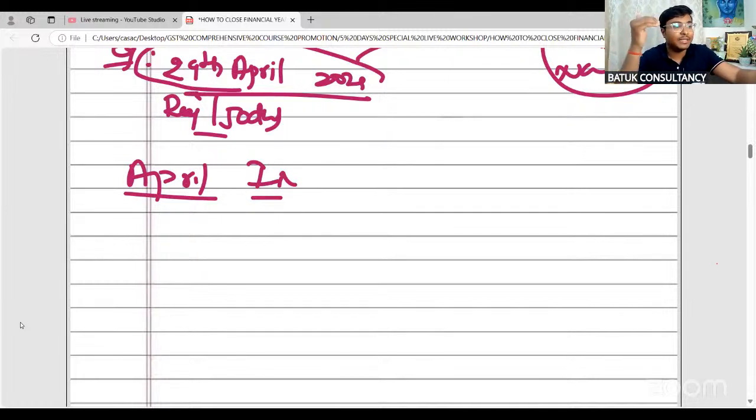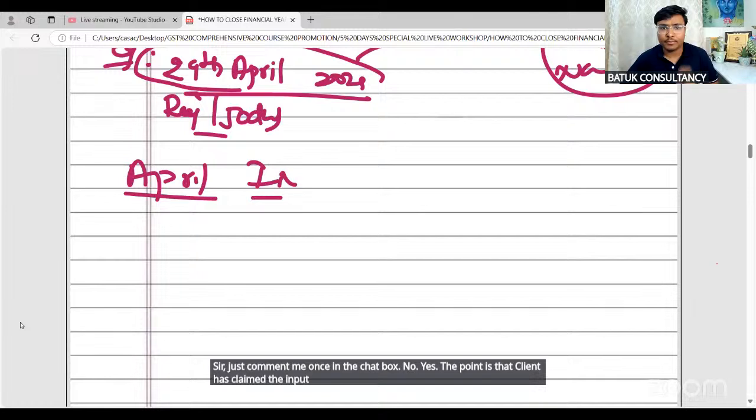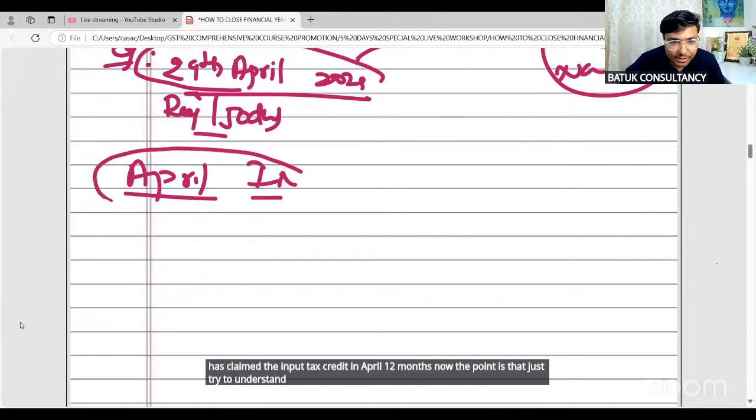Sir, just comment once in the chat box. No. Yes. The point is that the client has claimed the input tax credit in April month. Now just try to understand. In this particular situation, is it possible to receive the goods in April month itself?